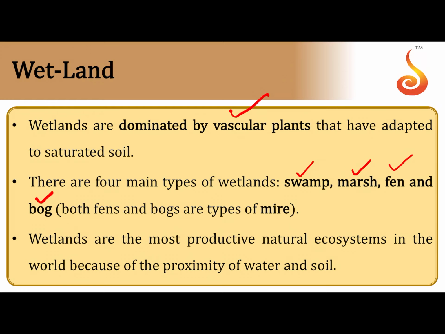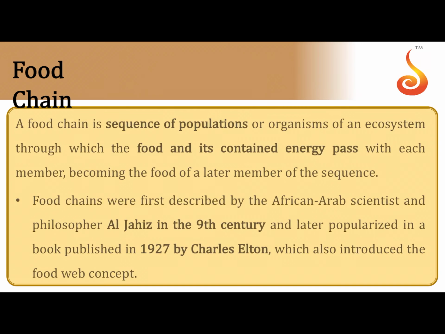In fens you get water mostly from groundwater sources, and in bogs it is mostly from external sources like rainwater. Both fens and bogs together are referred to as a mire, and these wetlands are the most productive natural ecosystems in the world because of the proximity of the water and the soil. The soil is permanently wetted by water, and there is also formation of partially degraded organic matter which gets deposited underneath the water and above the soil, which is referred to as peat. This peat also holds a lot of nutrients and supports a lot of plants, and therefore it is considered to be the most productive natural ecosystem.